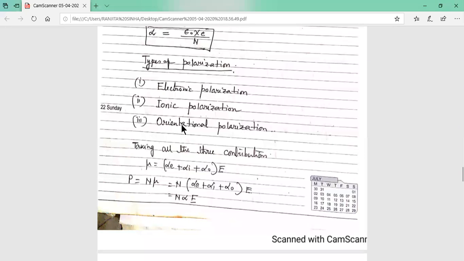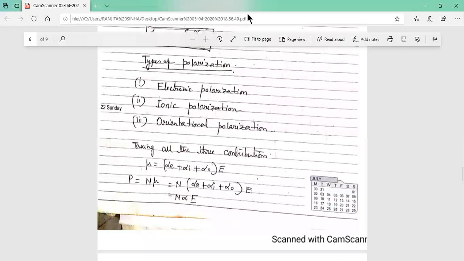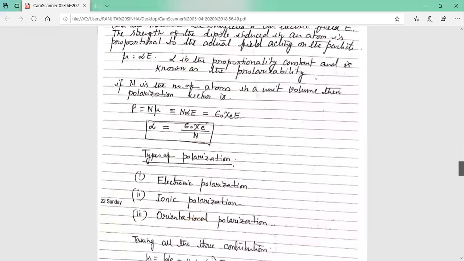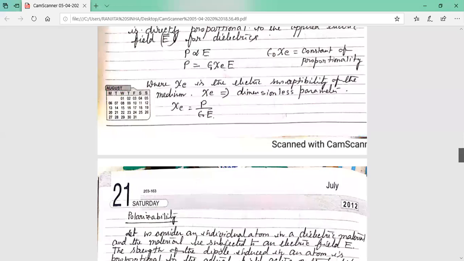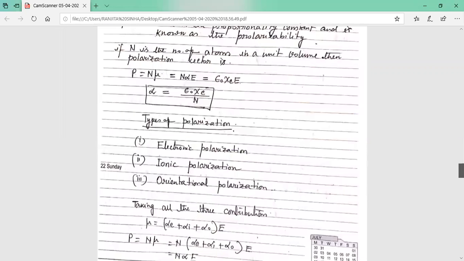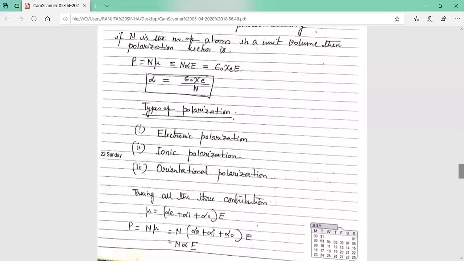And lab marks I will also give, but I am considering the attendance. Those who are not attending the classes regularly may be in problem. So attend the classes, that will help you. I have also given the link, so you can go through that if you miss anything. And the notes are also given in WhatsApp.